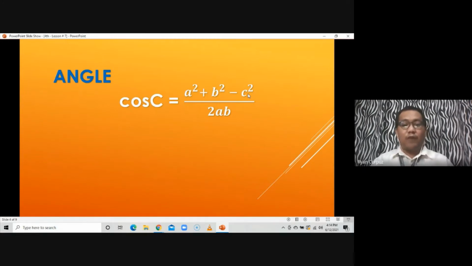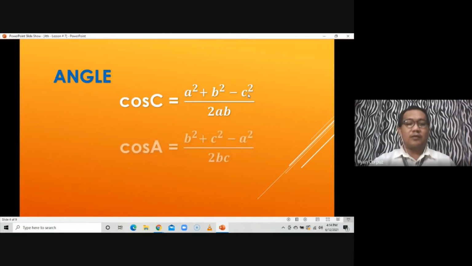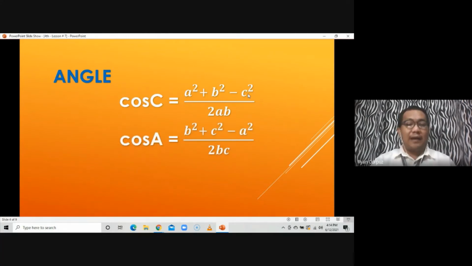Ganun din, if we are going to follow the pattern there, that's also true on the other things that we are looking for if the angle is what we are going to find out. So let's say for another, we are looking for angle A. So it should be cosine A, because we still don't know yet the measure of angle A, that is what we are looking for. So B squared plus C squared, yung hindi niya katapat na side, then isubtract mo yung square of the side opposite that angle that we are looking for. Then over twice the product of the two sides which are not opposite of the angle that we are looking for.